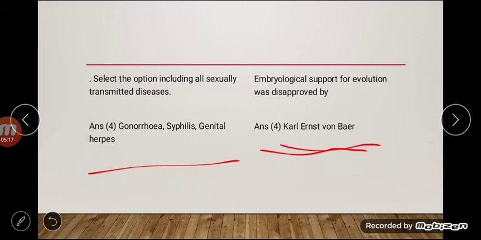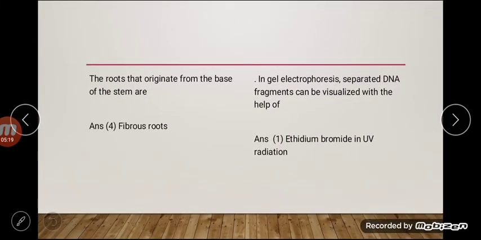The roots that originate from the base of the stem are. Then the fibrous roots is correct. In gel electrophoresis, separated DNA fragments can be visualized with the help of. Then the answer is ethidium bromide in UV radiation.